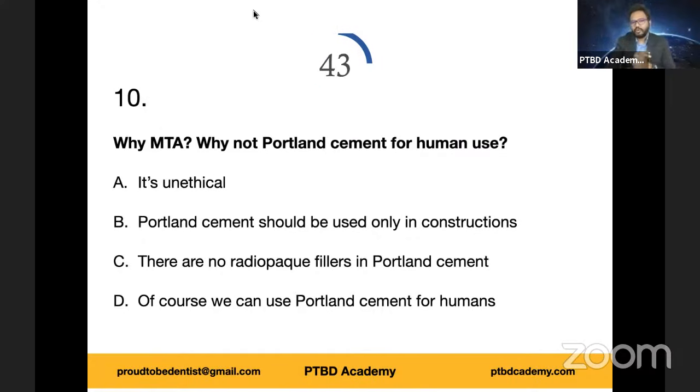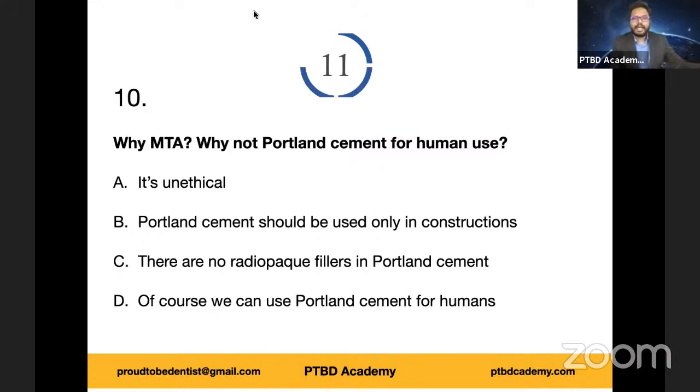However, that's not the only right answer for this question. Option C is right, but along with that, it's also unethical, because any material which we are supposed to use in human subjects, males or females, has to be standardized, regularized, approved, and it should be able to perform consistent results via clinical trials.